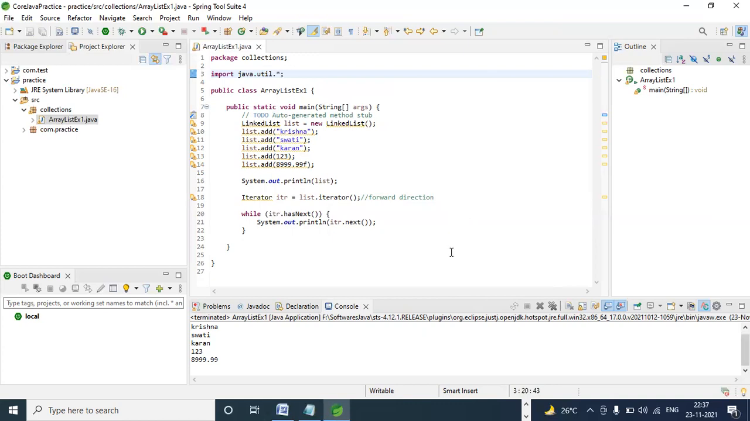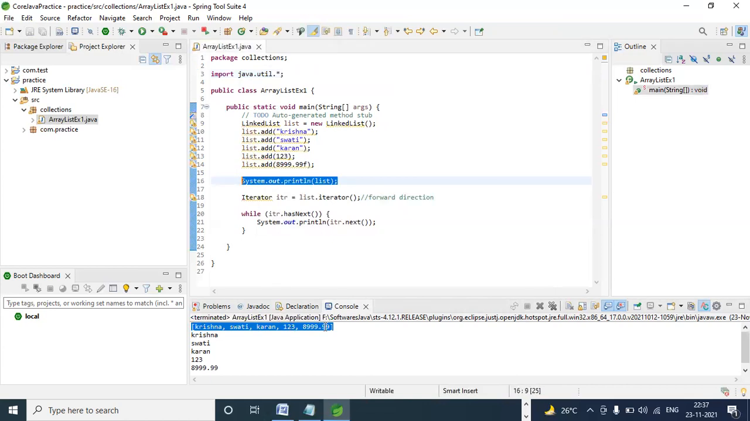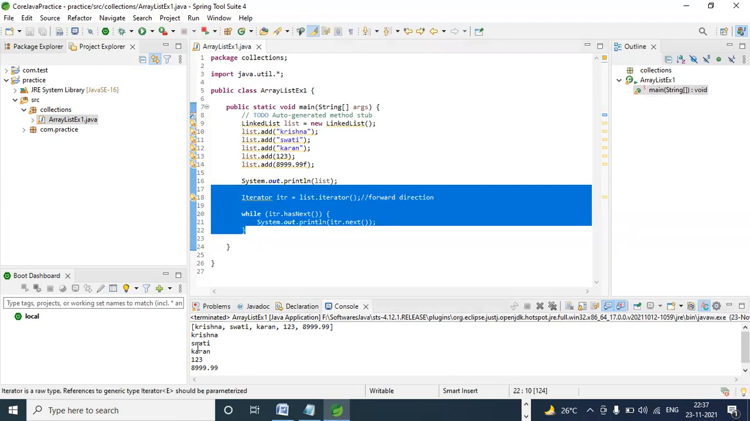This is one way. It prints like an iterator. If you observe here, it prints line by line. But if you print the collection like this, SOP of this object, it prints like this. You can observe the difference between these two things here. I printed using SOP, and I printed using iterator. The second way of printing is iterator.